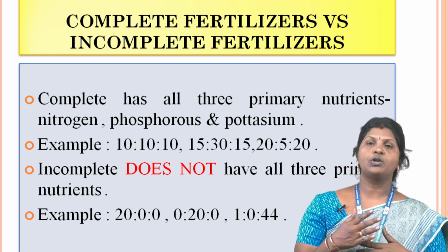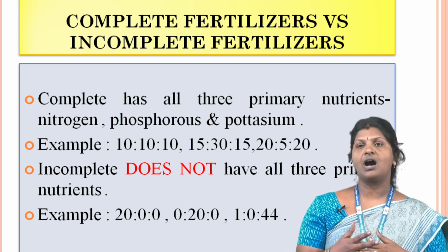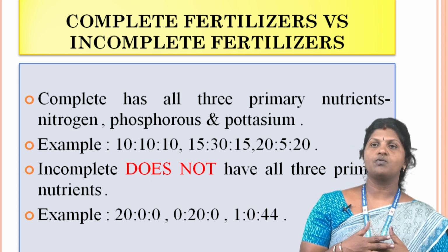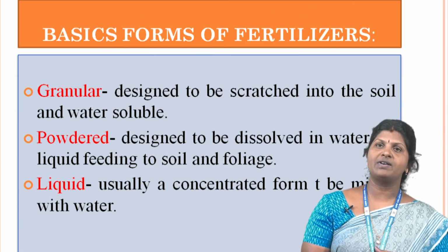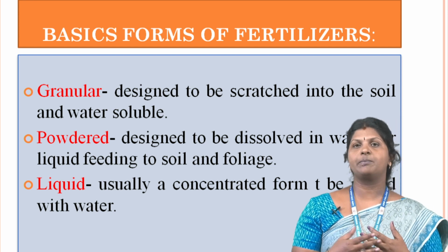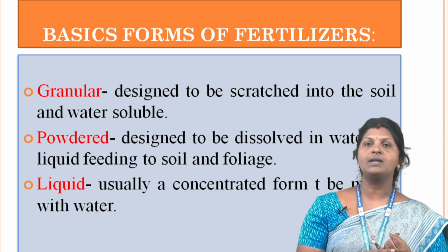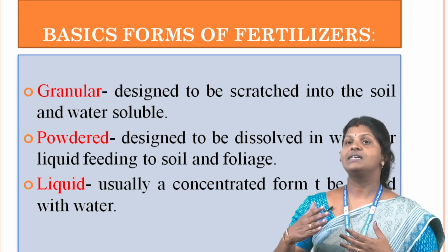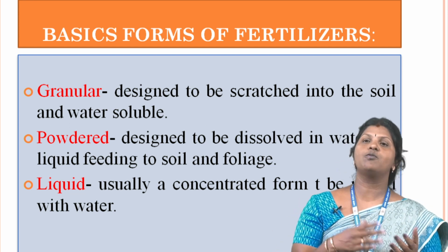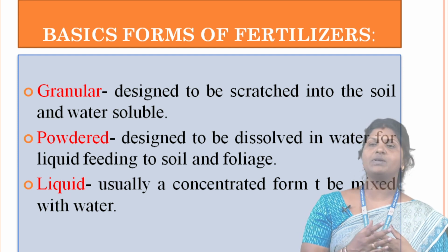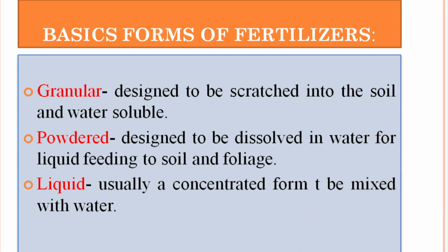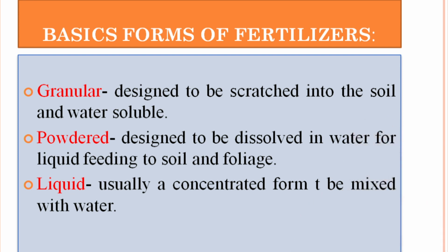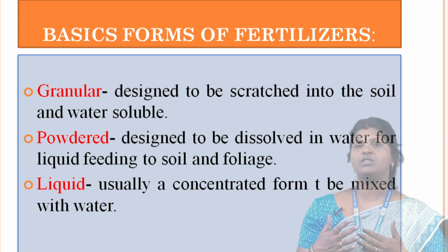For example, 20:0:0 or 0:20:0 or 1:0:44. The basic forms of fertilizer, the main three forms: first granular, second powdered and third liquid. Granular is designed to be scratched into the soil and is water soluble. Powdered is designed to be dissolved in water for liquid feeding to soil and foliage. And last one, liquid is usually a concentrated form to be mixed with water.